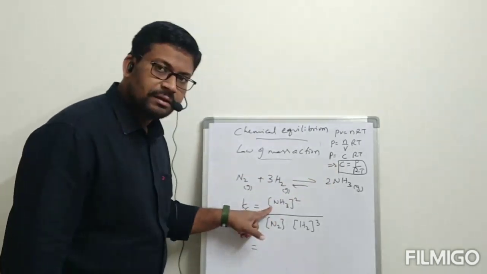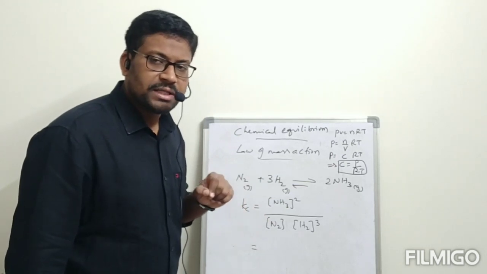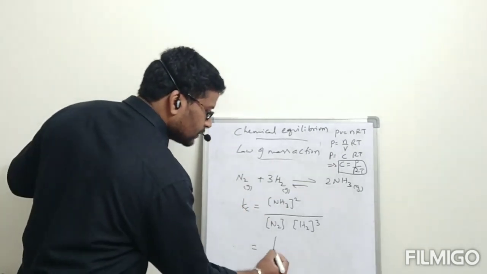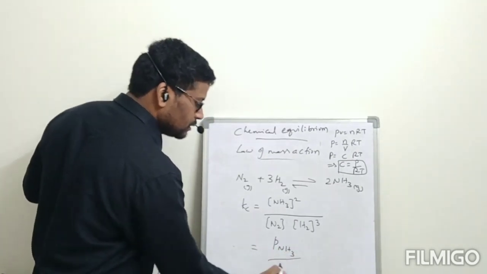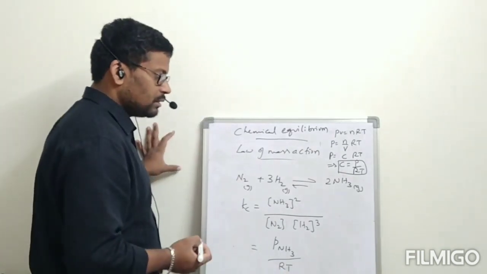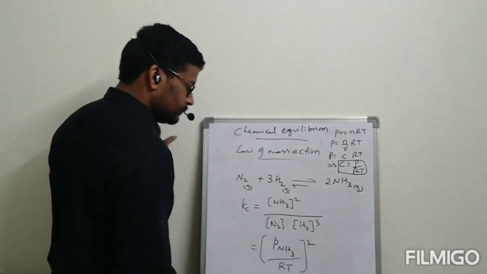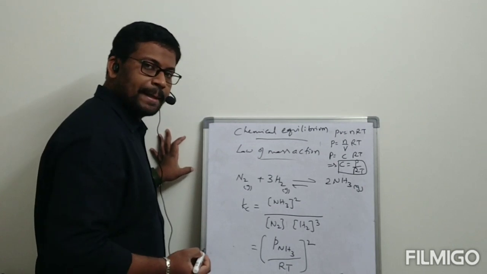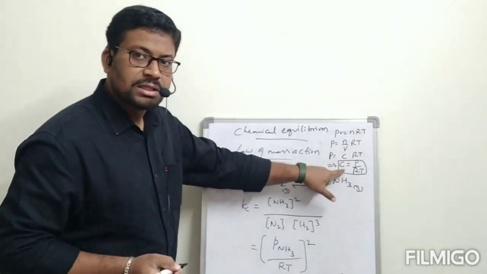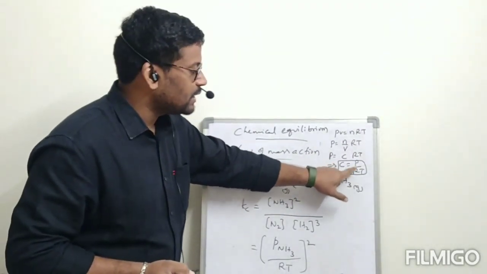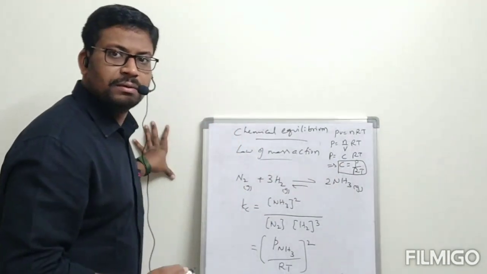Concentration of NH3 is equal to pressure of NH3 divided by RT, whole square, divided by concentration of N2. Concentration of N2 is equal to pressure of N2 by RT.